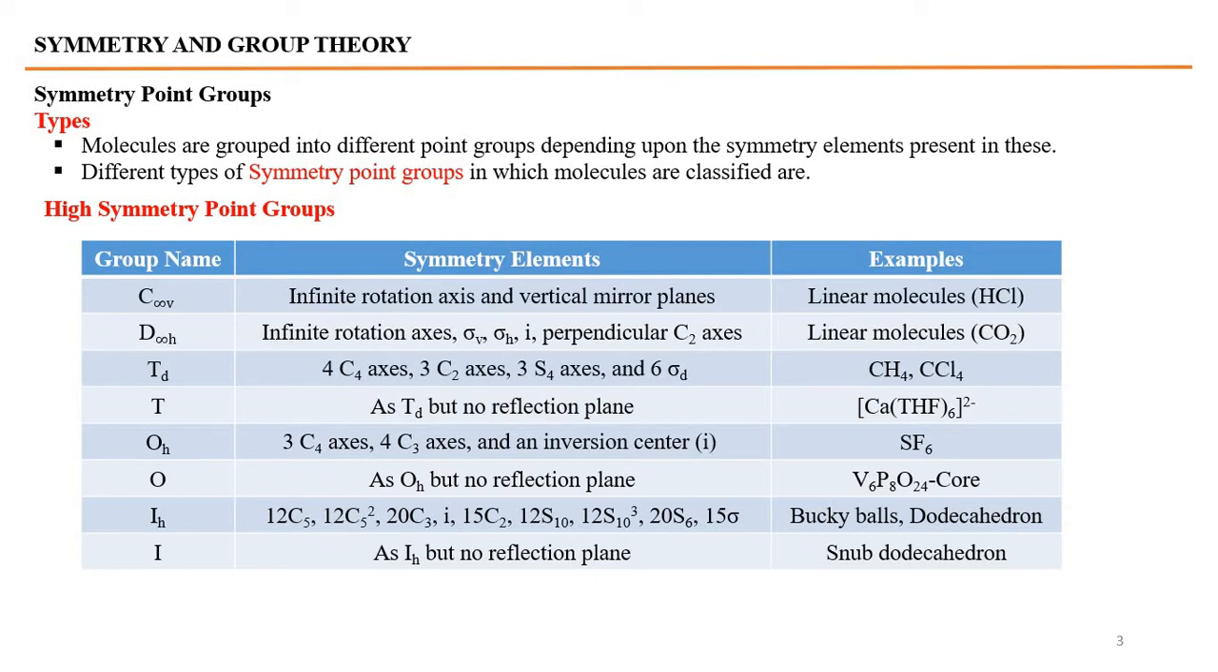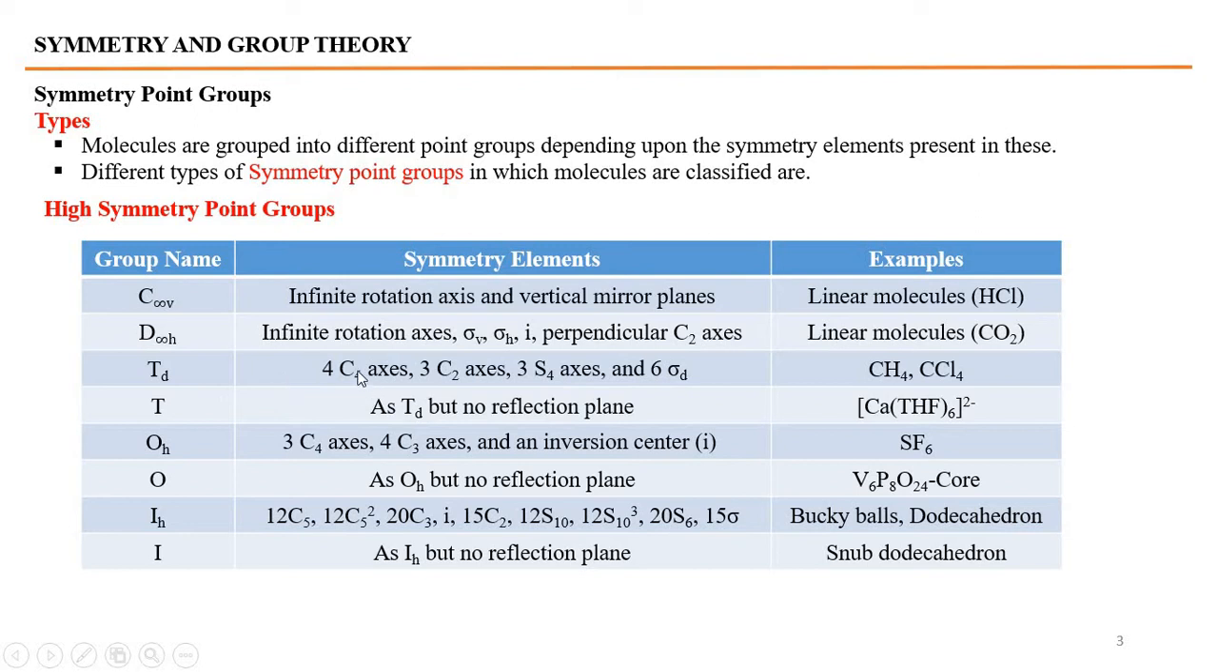For example, C infinity v is a point group for the molecules which have an infinite rotation axis and vertical planes, and these are obviously linear molecules like HCl. HCl belongs to a C infinity v point group. Similarly, if a molecule has an infinite rotation axis, a vertical mirror plane, a horizontal mirror plane, an inversion center, and perpendicular C2 axes, then this molecule would belong to a D infinity h point group. As an example, carbon dioxide, CO2, is an example of the D infinity h point group.